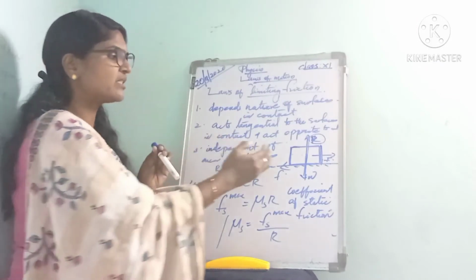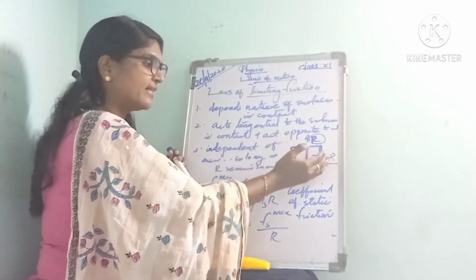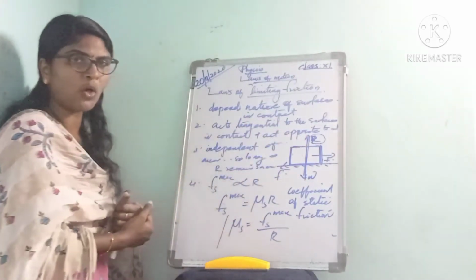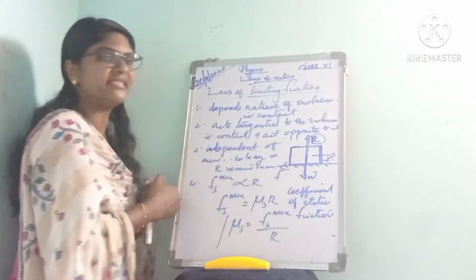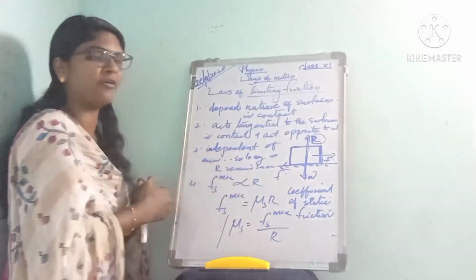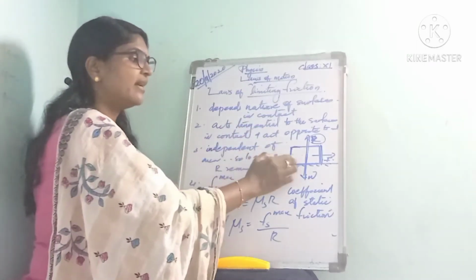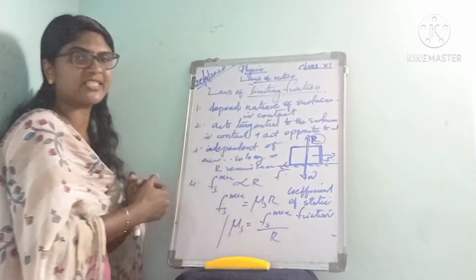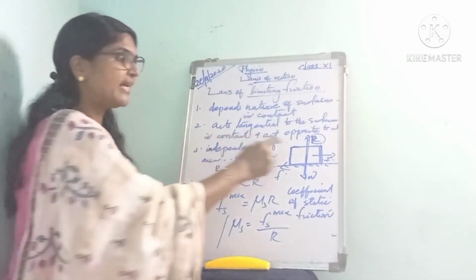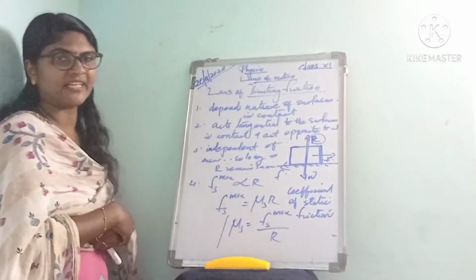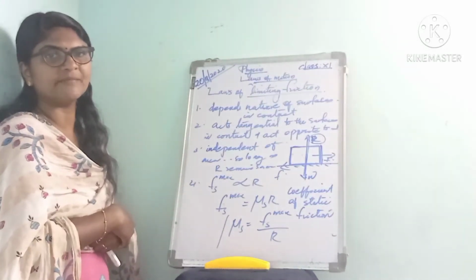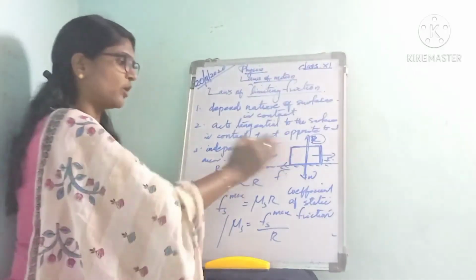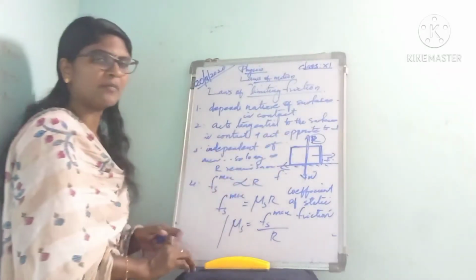Listen. When a block rests on a table, two forces act on it. One is the weight, acting vertically downward. Then the reaction exerted by the table on the block acts in the opposite direction, that is, upward. That is called the normal reaction. Here the normal reaction is equal and opposite to the weight of the block.